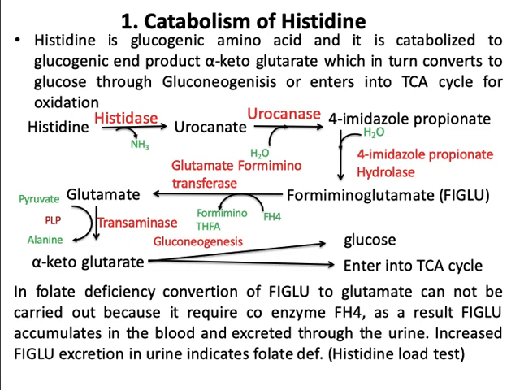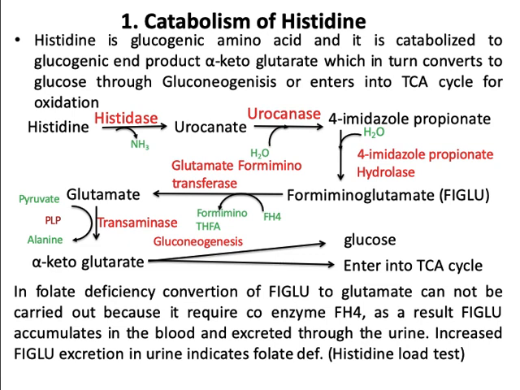Imidazolone propionate converts to form formiminoglutamate, or FIGLU, by adding a molecule of water with the help of an enzyme, 4-imidazolone propionate hydrolase. This formiminoglutamate or FIGLU converts to glutamate with the help of an enzyme glutamate formiminotransferase, which requires tetrahydrofolate as coenzyme.